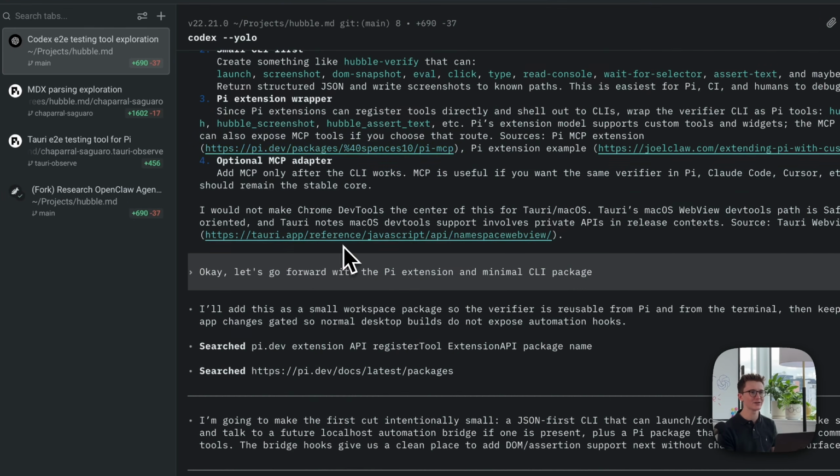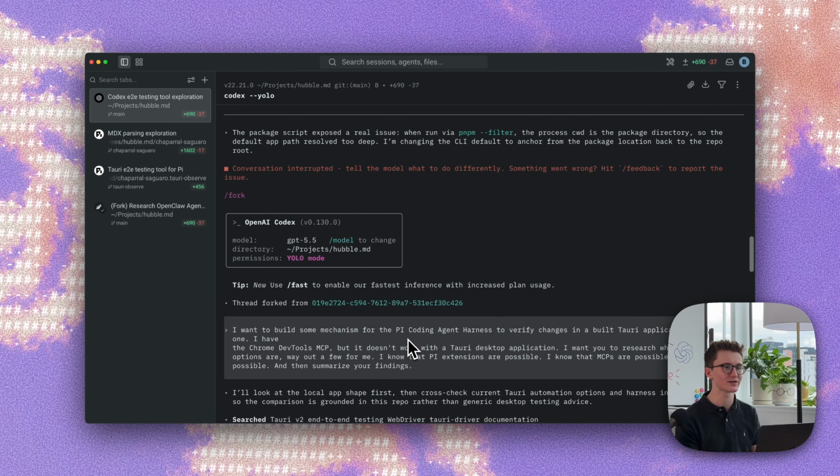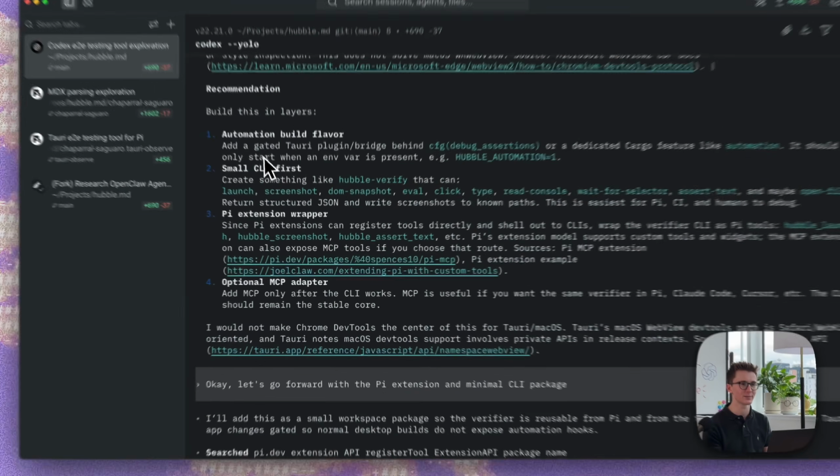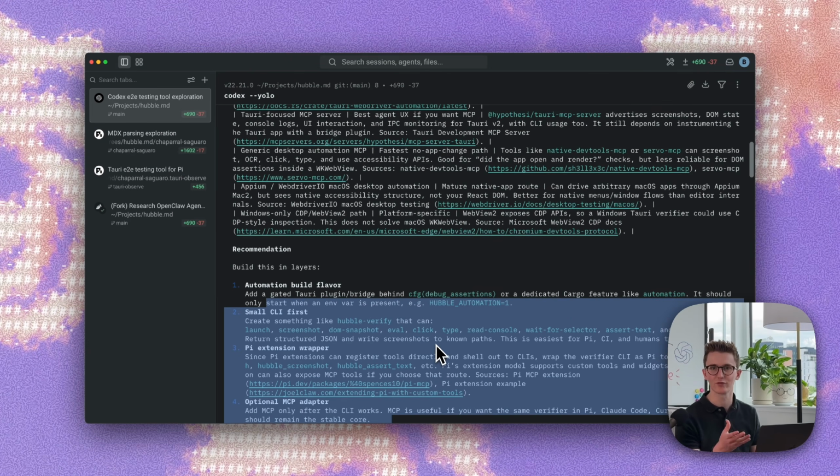First off, we can't do anything with the context when we fork. It just kind of copies it all over wholesale. Ideally, I would roll back to where we were discussing the planning document earlier, which is up here, and start the conversation from this point rather than wherever we currently were.